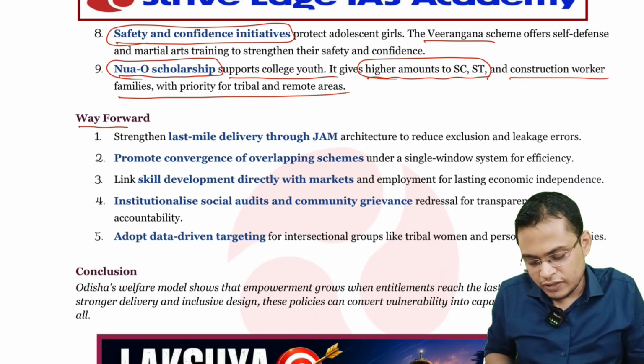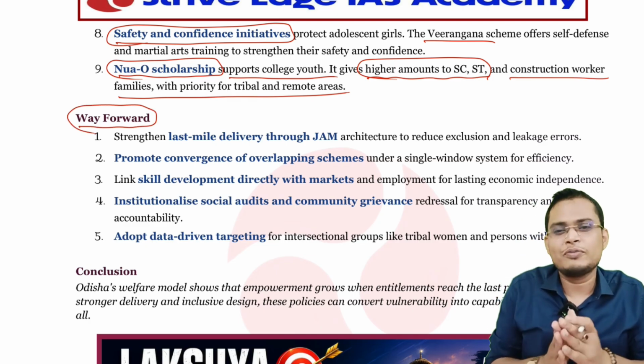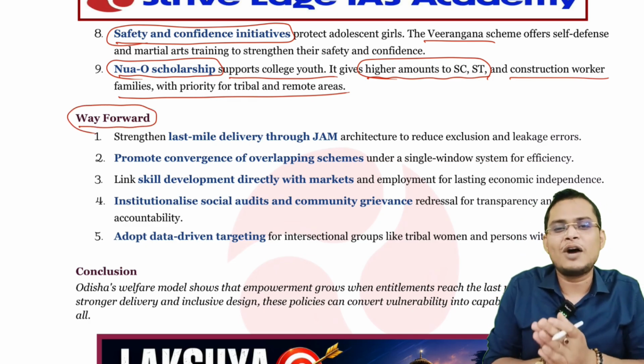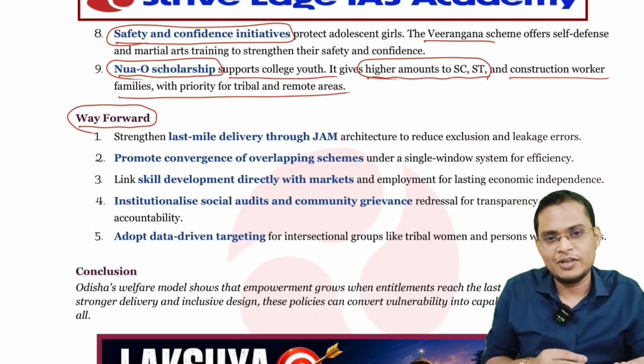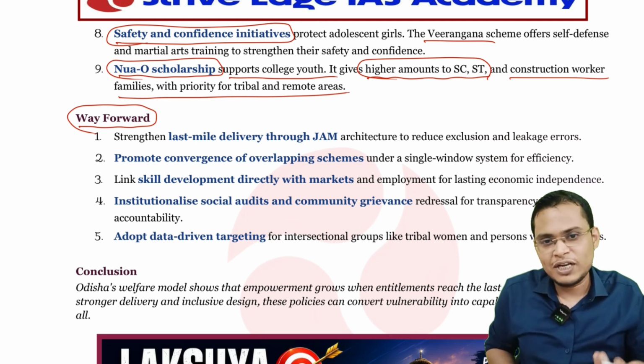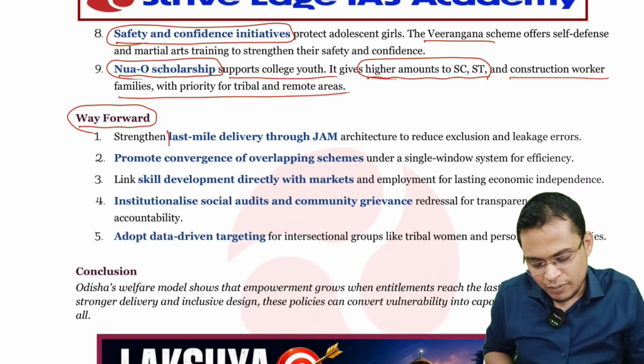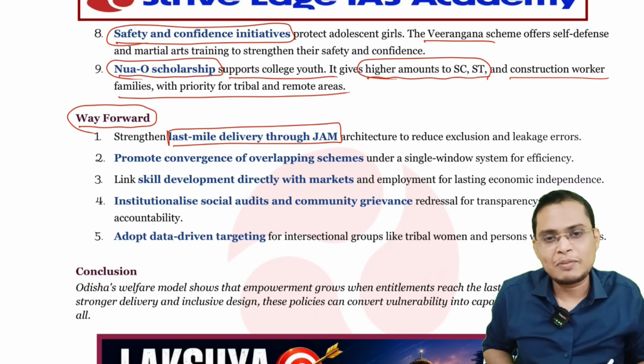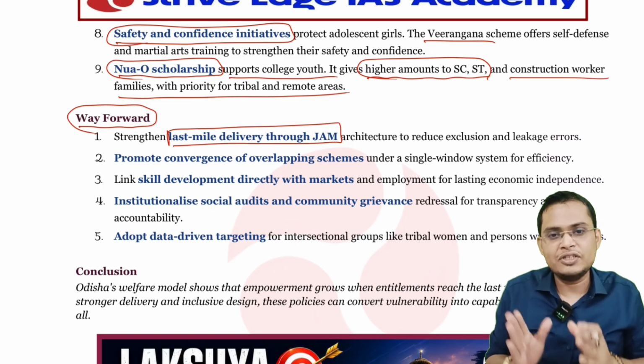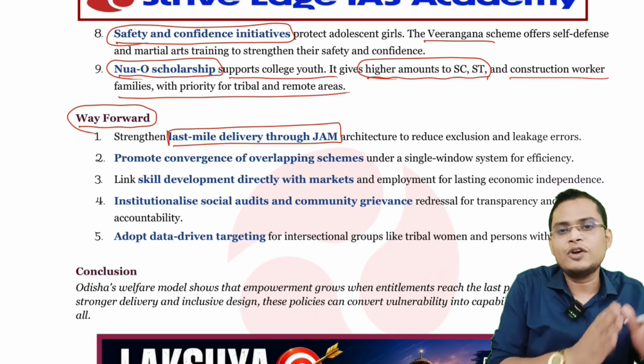So way forward, definitely here we have to talk about, because this is asking about the schemes and how they are helpful, we can give some suggestions. It's a 15 marker question, so we have to write some points. So we can talk about ensuring last mile delivery by using JAM. JAM means Jan Dhan, Aadhaar and your mobile account.